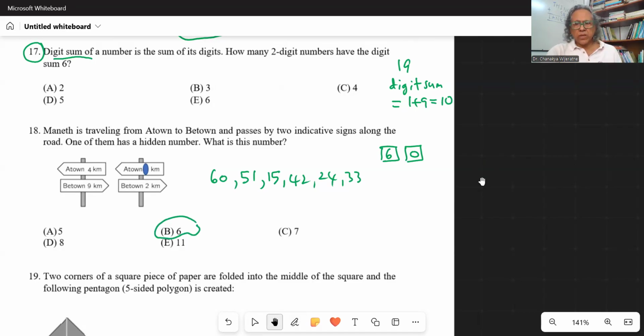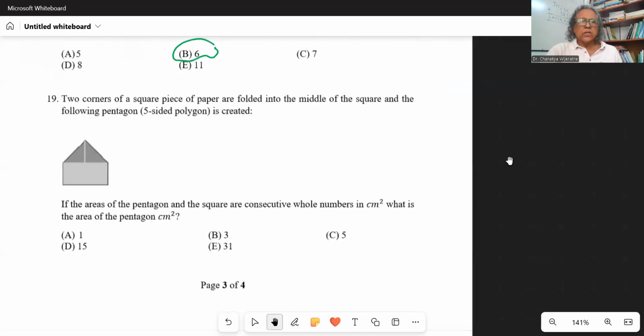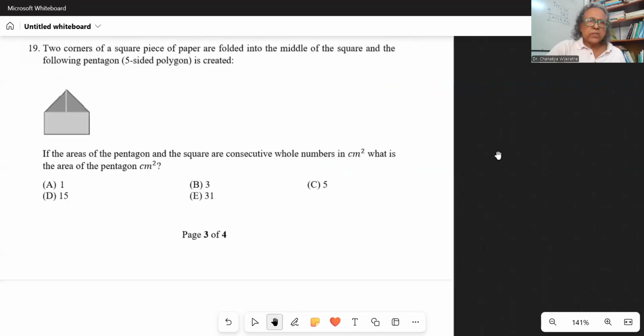Okay, let's go to the next question. Two corners of a square piece of paper are folded into the middle of the square, and the following pentagon, a polygon, is created. What are the sides?